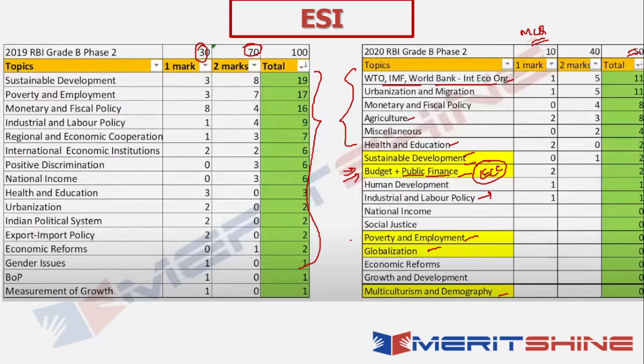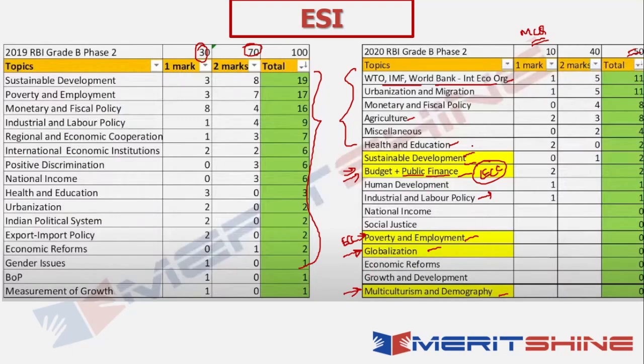Of course, in the ECC segment itself, there is one specific lecture on poverty and it covers that as well. And globalization, we've already covered holistically in finance, but it is getting covered from an ESI perspective as well in the IRR sessions and of course in the CNCA sessions. And again, there are specific notes that have been provided for multiculturalism and demography as well. So a lot of these things are getting covered.